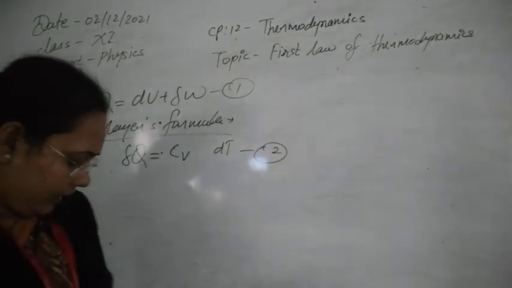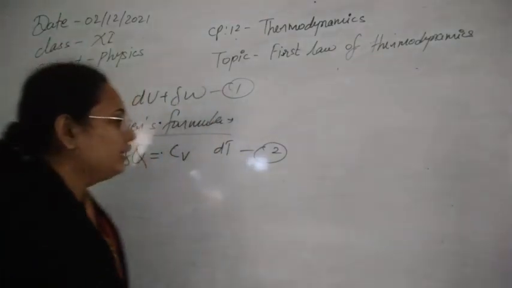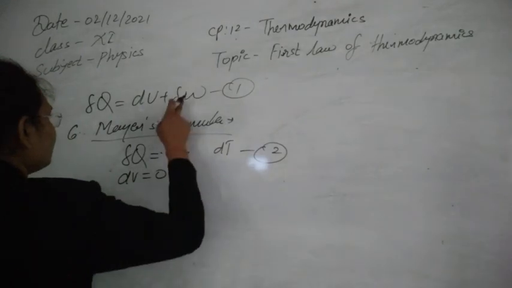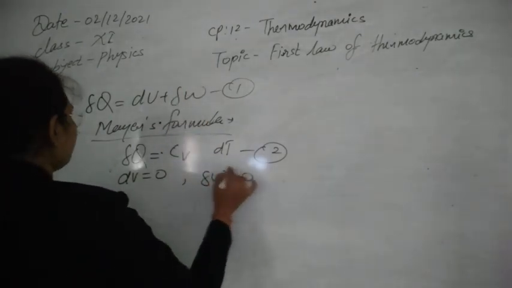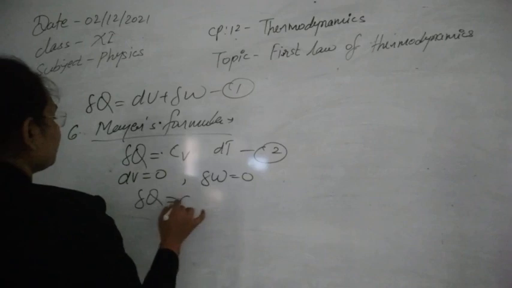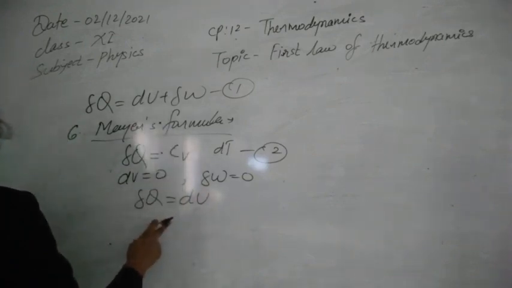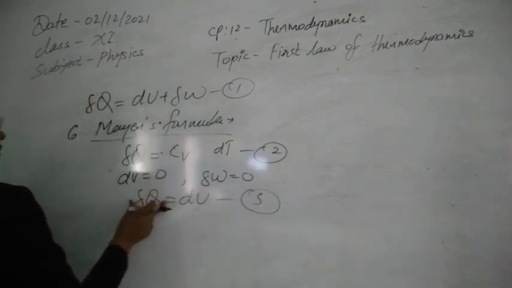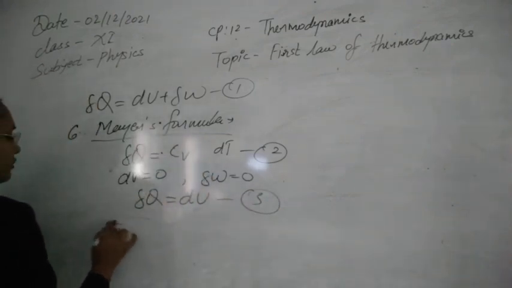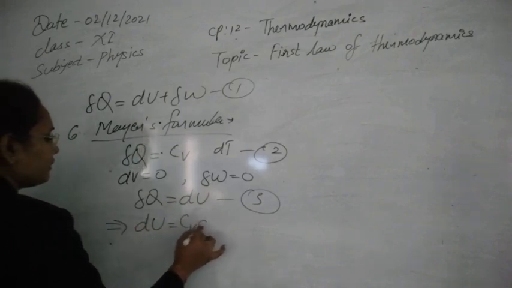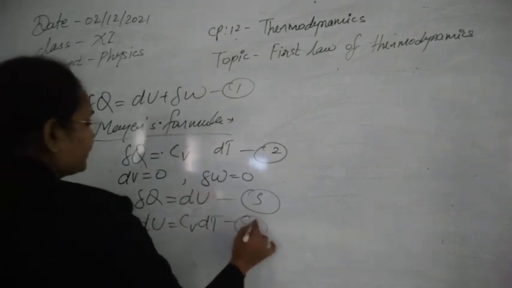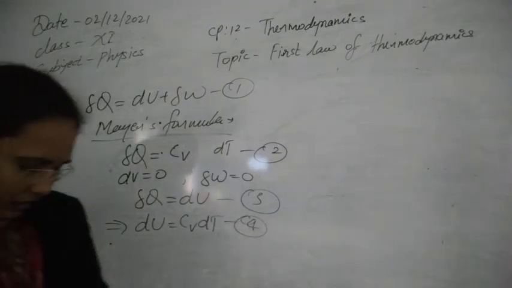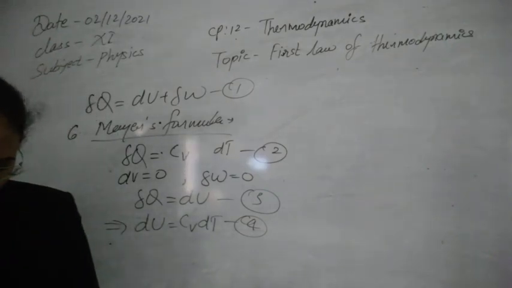Now here as volume remains constant, it means that delta V will be 0, and according to this one, delta W will become 0. So we can write delta Q is equal to dU from the first law of thermodynamics. So here if you see equations 2 and 3, both are the heats added to the system, so we can write dU is equal to Cv dT from here. This is our equation number 4. Clear, I think?